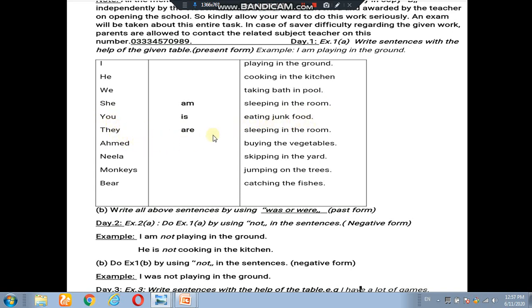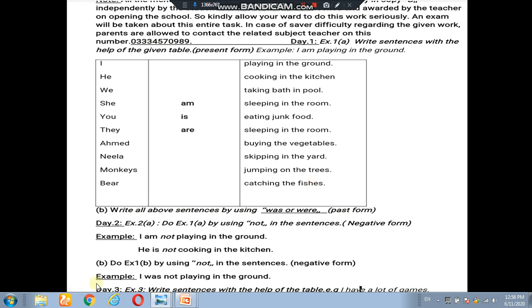They were sleeping in the room. Ahmed was buying the vegetables. Neela was skipping in the yard. Monkeys were jumping on the trees. Bear was catching the fishes.